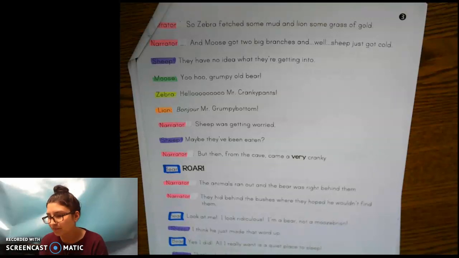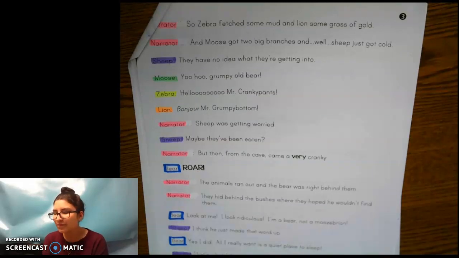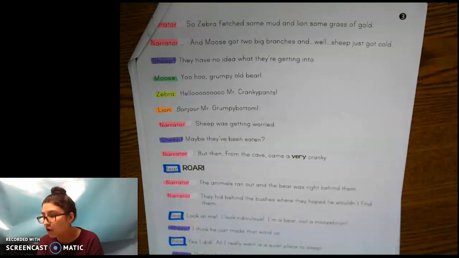Narrator: Sheep was getting worried. Sheep: Maybe they've been eaten. Narrator: But then from the cave came a very cranky bear. Roar! The animals ran out and the bear was right behind them. They hid behind the bushes where they hoped they wouldn't be found. Bear: Look at me. I look ridiculous. I'm a bear, not a moosebrian.